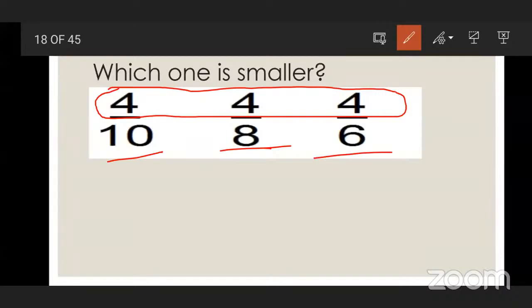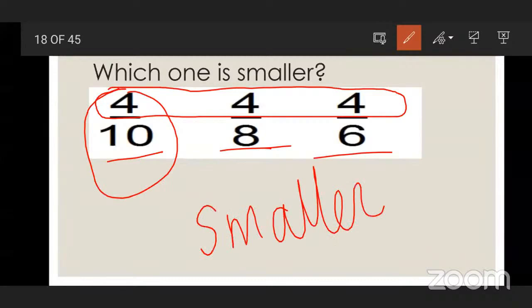Whatever fraction has the bigger denominator, that fraction is smaller. Okay, understood? Excellent.